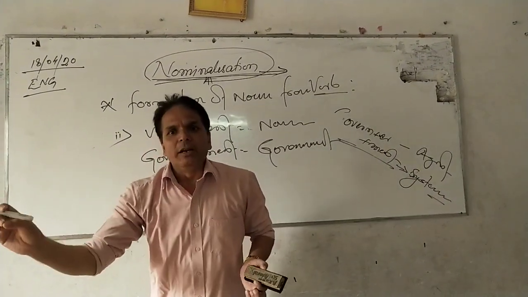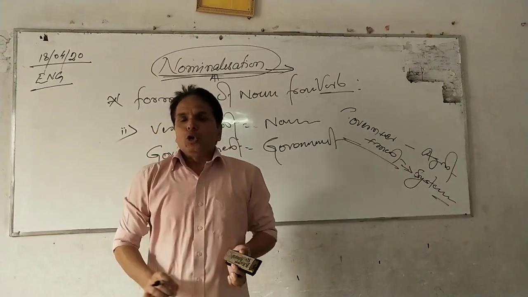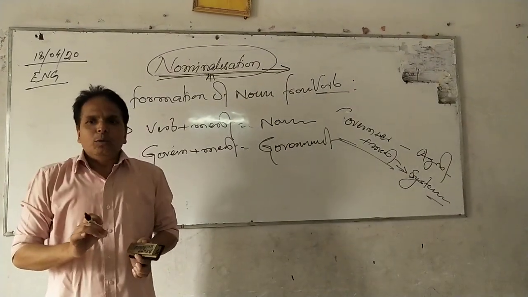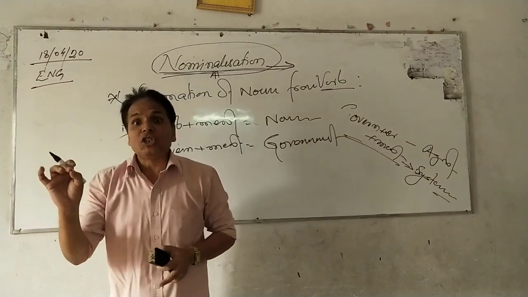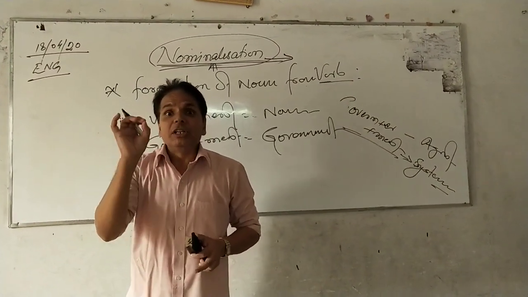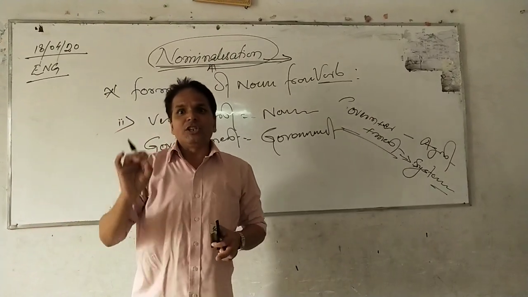Require plus ment, requirement. Develop plus ment, development. So these all are the nouns we are getting by adding ment. They are the system. Environment is a system, government is a system, development is a system.